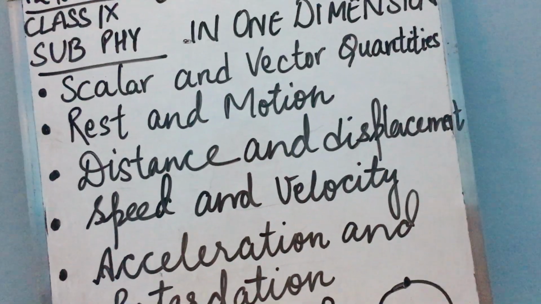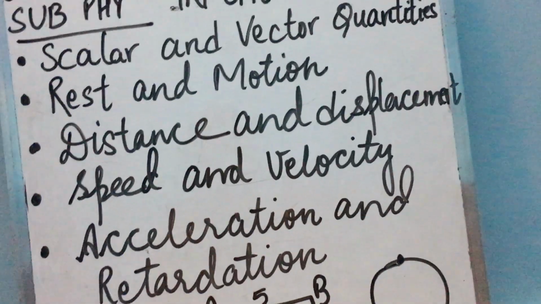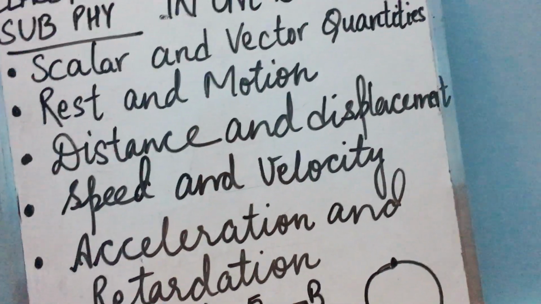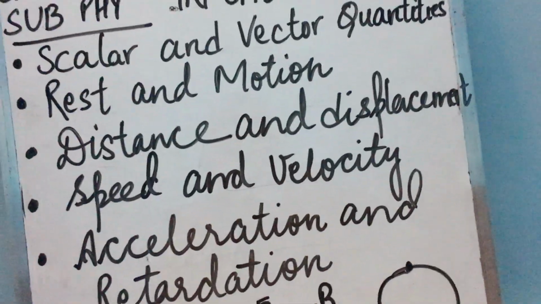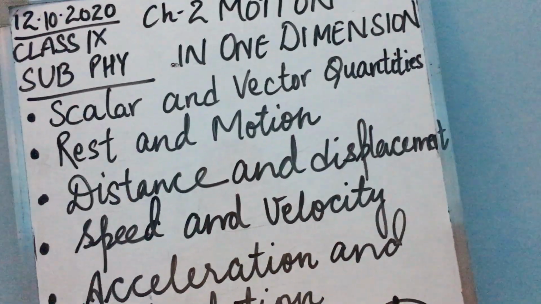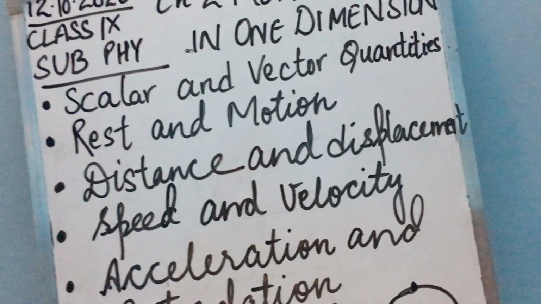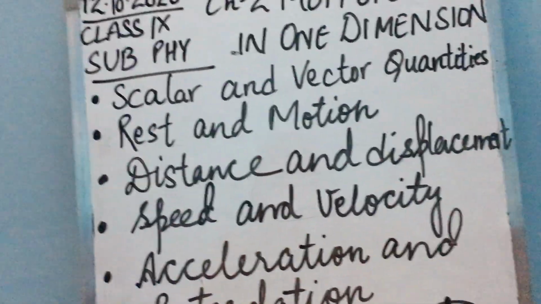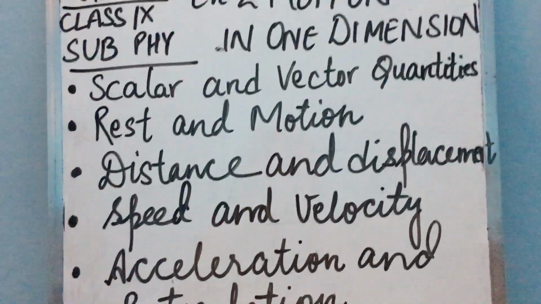Again, it is a vector quantity. It is represented by the symbol small letter u or small letter v. Usually we represent initial velocity with small letter u, and final velocity with small letter v. Since they are vector quantities, they will have an arrow over them. Okay. For velocity, both its magnitude and direction must be specified.